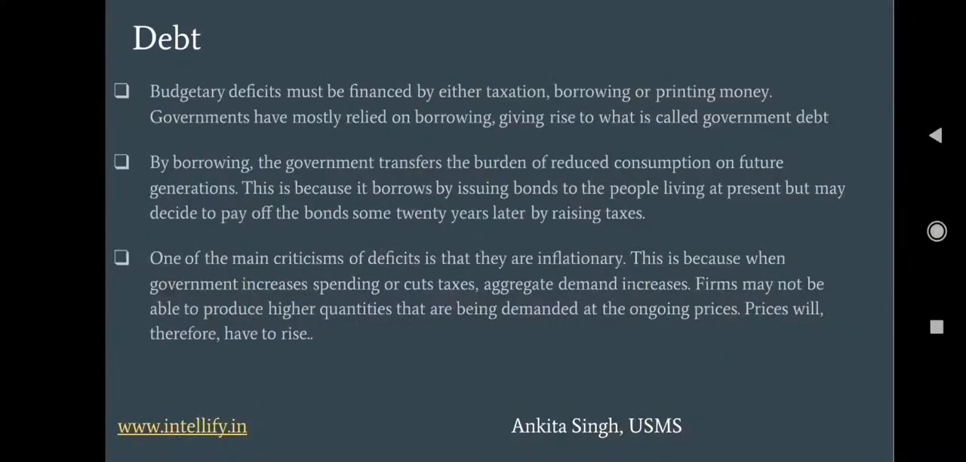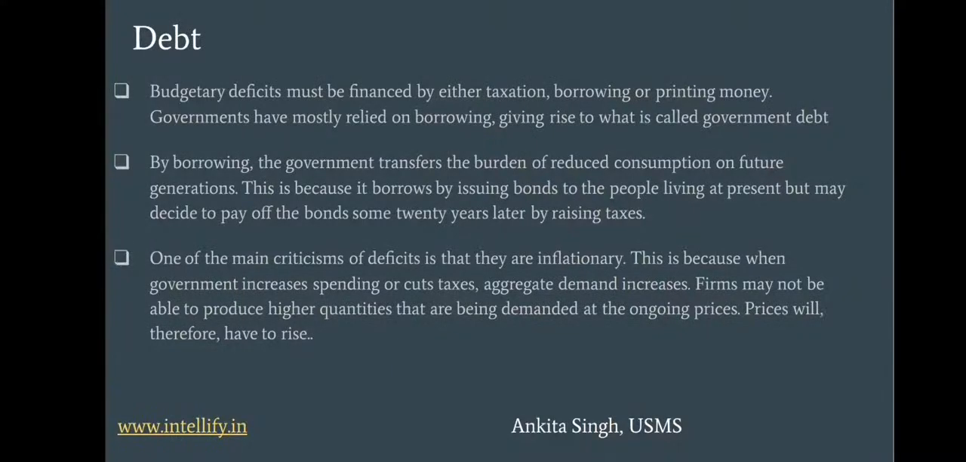Debt. Budgetary deficits must be financed by either taxation, borrowing, or printing money. Governments have mostly relied on borrowing, giving rise to what is called government debt. The debt can be taken in the international markets or in the domestic markets.